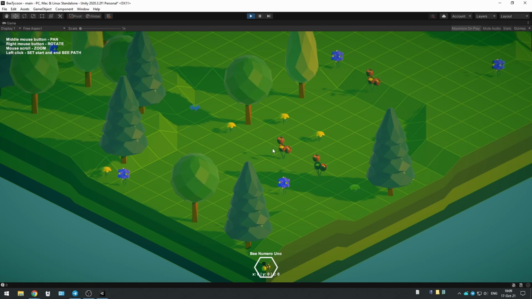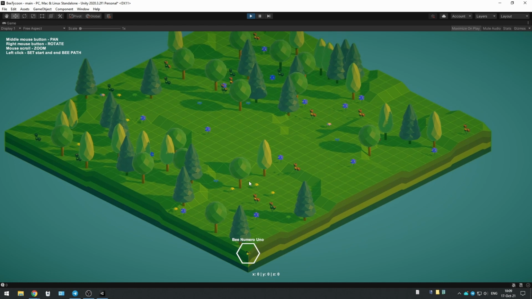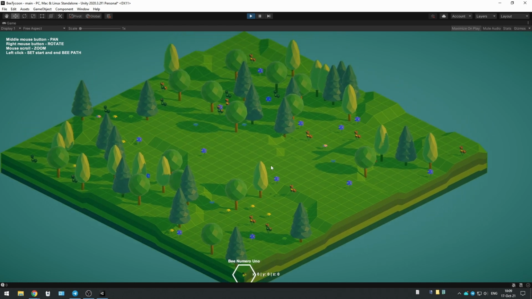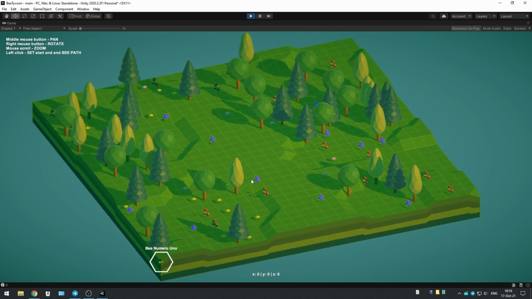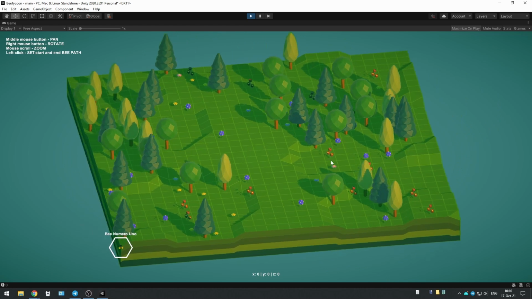So the next step for me is describing the game design in more detail and trying to implement a bare-bones system in order to test it and see how fun and engaging it is. That will be in the next video. I plan for BeeTycoon to be a desktop game.